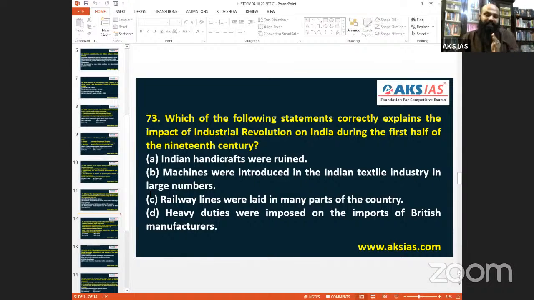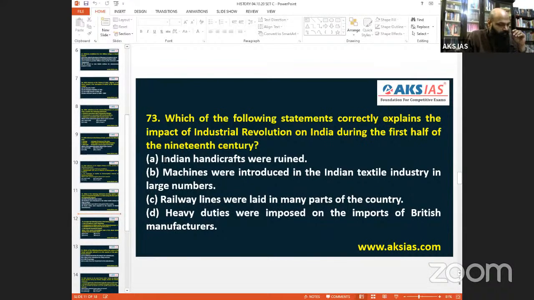But post American War of Independence, mercantilism was also kind of dropped, and the British went in for more of the laissez-faire concept, but not exclusively everywhere. Please understand that. Mercantilism was still followed. Laissez-faire was not everywhere; that is in Europe. So that kind of 73, we can say it is A. 73 is most likely A.